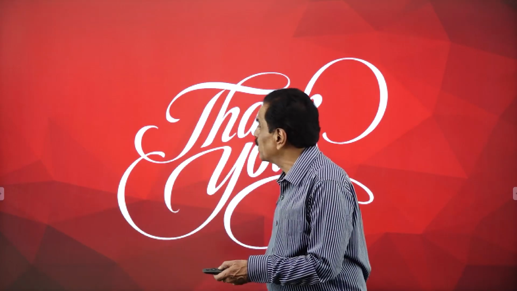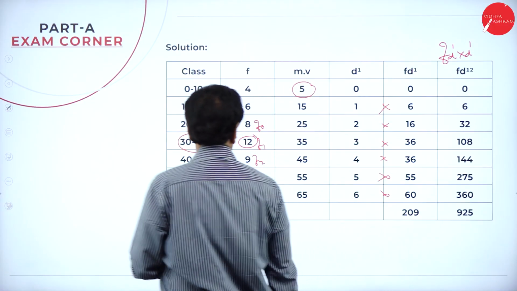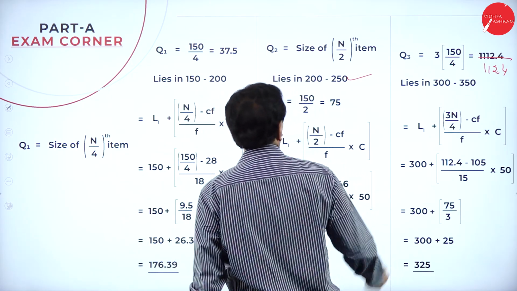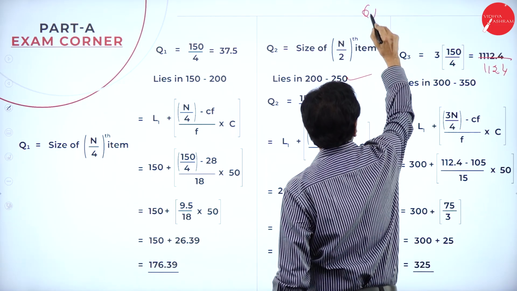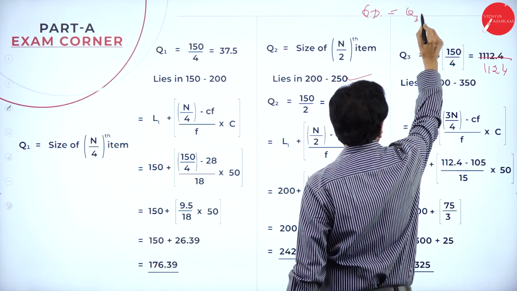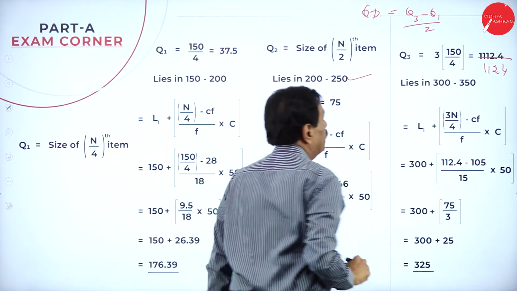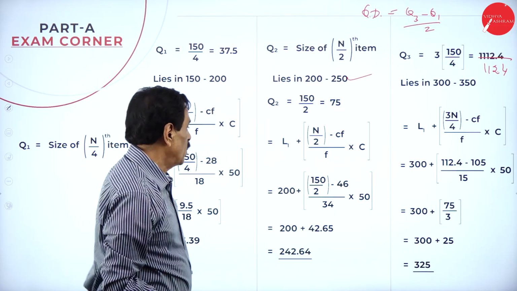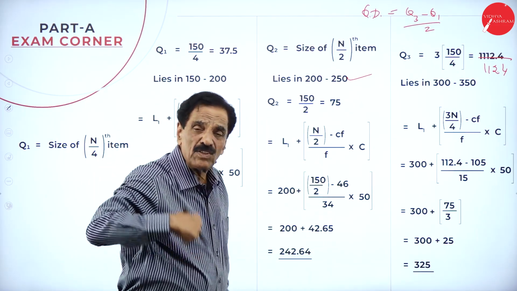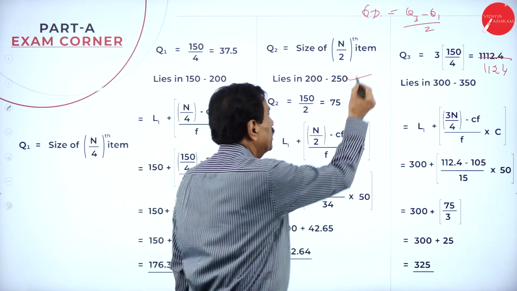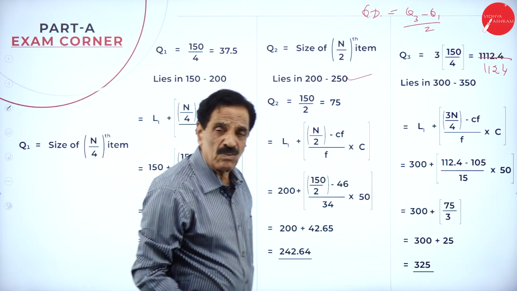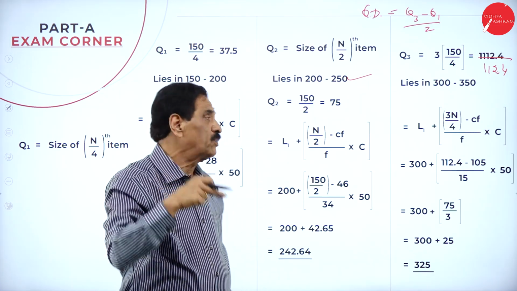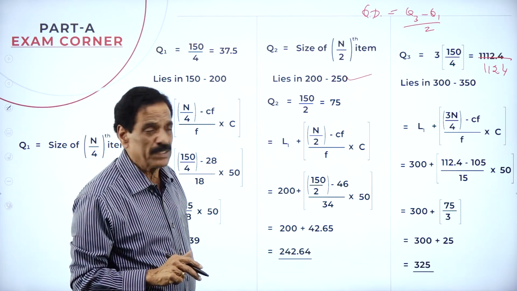I will tell you one point here. By chance, in the examination, if they ask for quartile deviation, you can apply Q3 minus Q1 divided by 2. You already found Q1, Q2 and Q3. Q3 is called the third quartile, Q1 is called the first quartile, divided by 2. Quartile deviation is Q3 minus Q1 divided by 2. You can apply it if they ask in the examination.